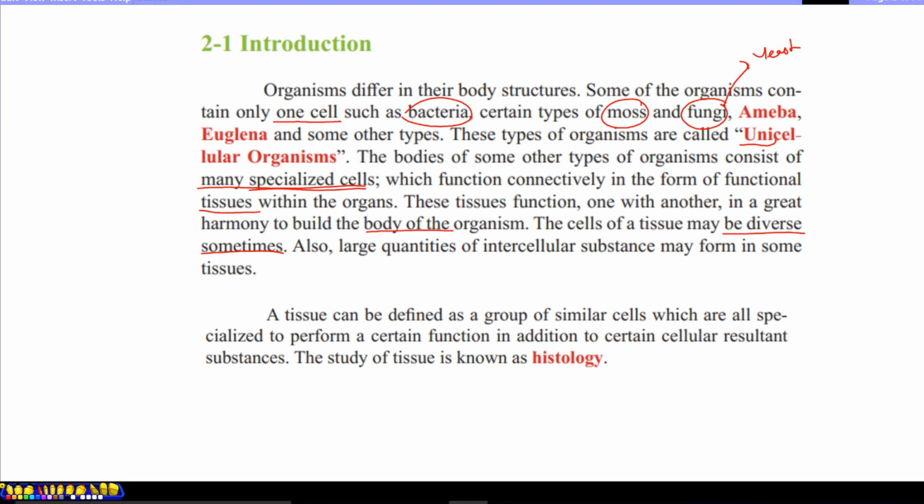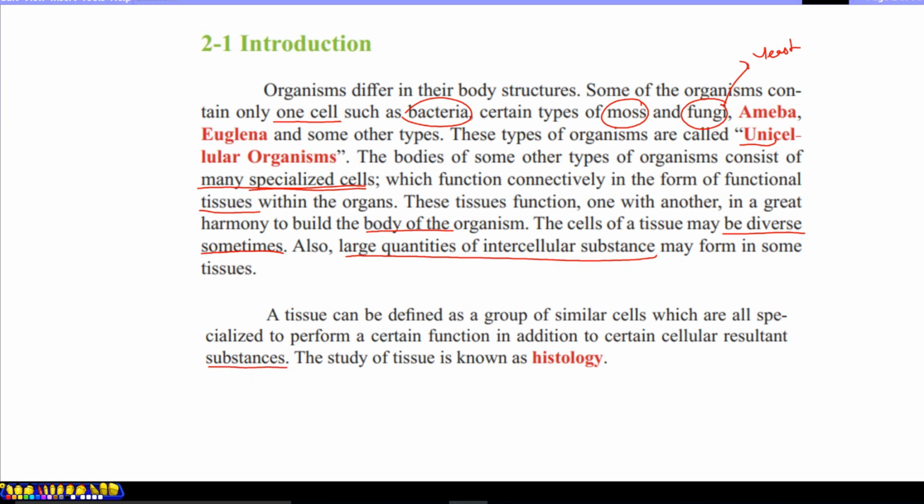The cells of a tissue may be diverse sometimes, and in definition we may say that there is a group of similar cells, but generally in tissues there are cells in different shapes with different functions. In addition, a tissue contains intercellular substance, which may have different forms in different tissues. A tissue, with a simple definition, can be defined as a group of similar cells which are all specialized to perform a certain function, in addition to certain cellular substance.